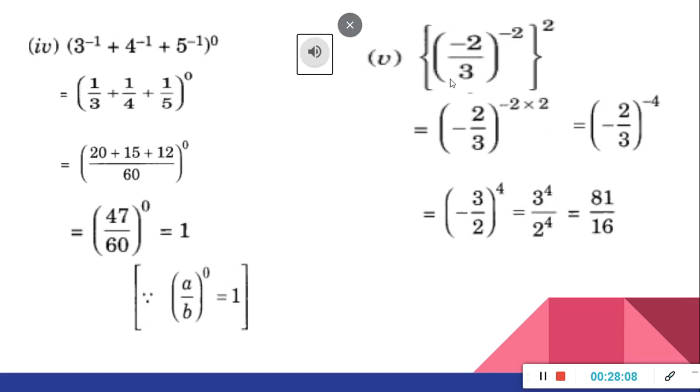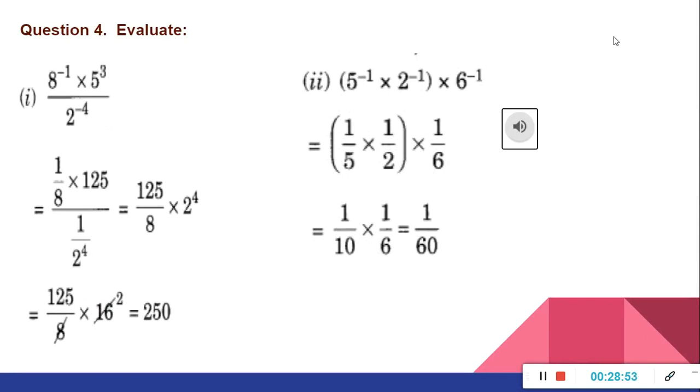Now fifth question. (Minus 2 upon 3) whole raised to minus 2, whole square. So first, (a raised to m) whole raised to n, we can multiply the powers. So here (minus 2 upon 3) raised to minus 2 into 2, that should be minus 4. So now we can take the reciprocal, the inverse. That is (minus 2 upon 3) raised to minus 4 would be (minus 3 upon 2) raised to 4. 2 upon 3 is equal to 3 upon 2. Okay, so 4 is the power, so the minus sign will cancel. So 3 raised to 4 upon 2 raised to 4, that is equal to 81 upon 16. That is the answer.